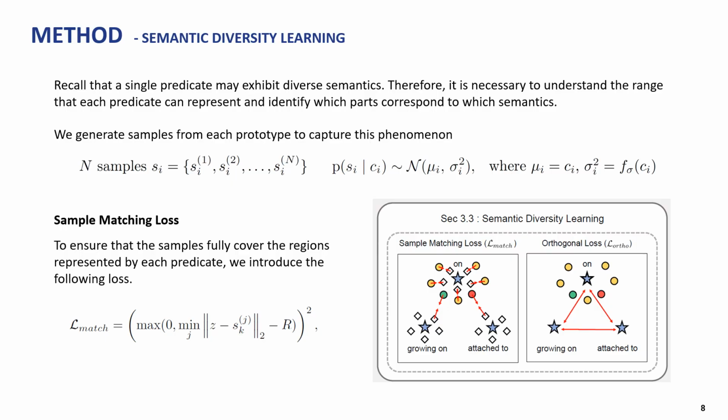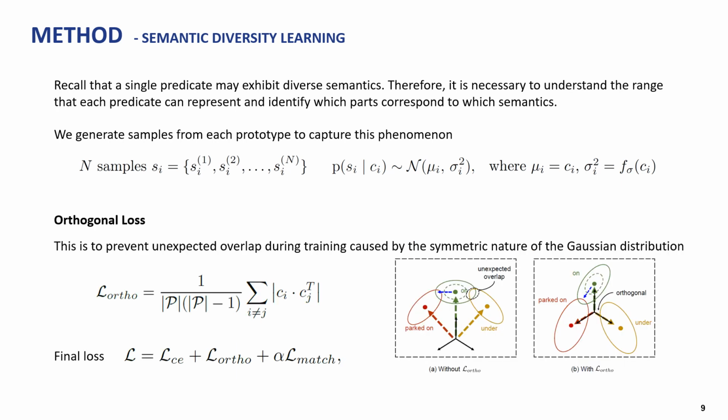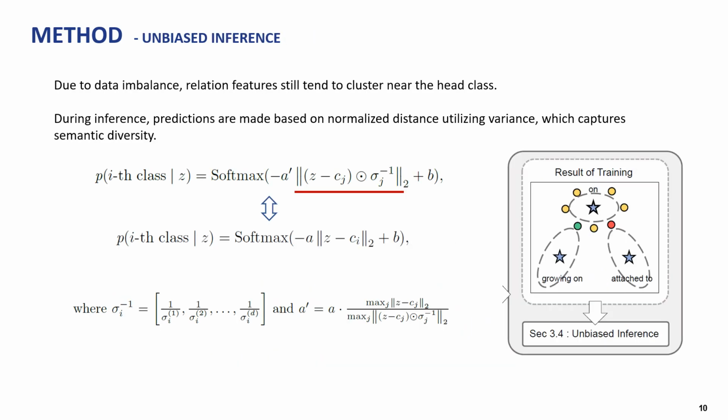These samples are trained using sample matching rules to ensure that they fully cover the semantic space, representing the full range of meanings that the predicate can express. To prevent unexpected overlap during training caused by the symmetric nature of the Gaussian distribution, we introduce orthogonal rules. Finally, during inference, to reflect the semantic diversity information learned during training, we replace the Euclidean distance-based prediction with a normalized distance-based prediction. At this stage, to mitigate the effect caused by the change in the scale of the distance, we introduce a factor A prime.